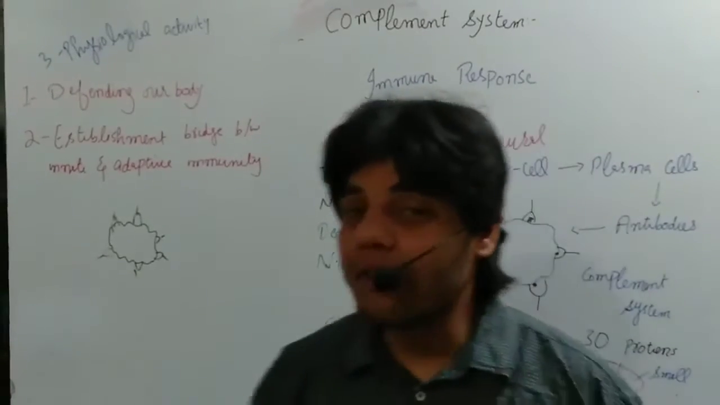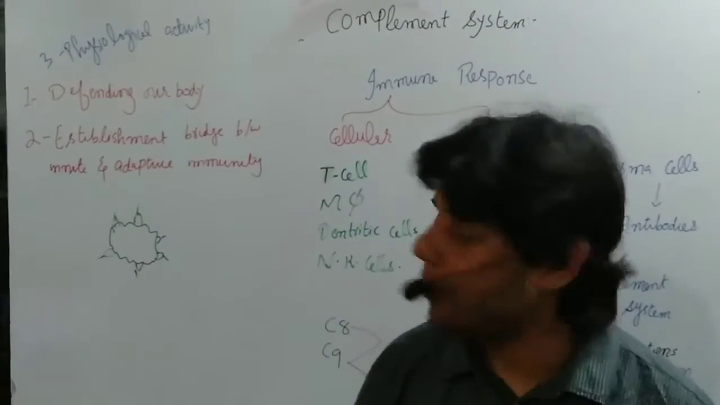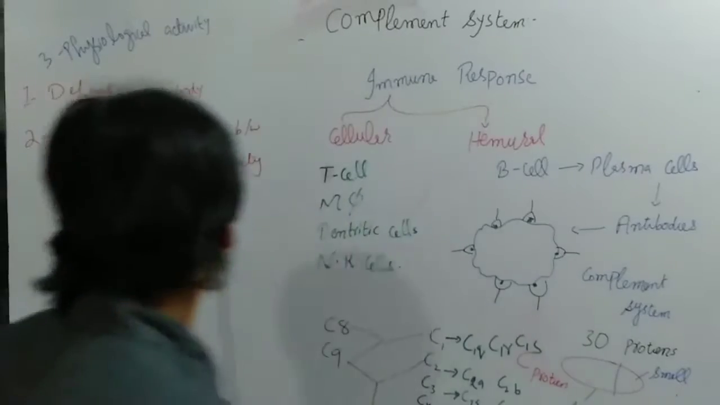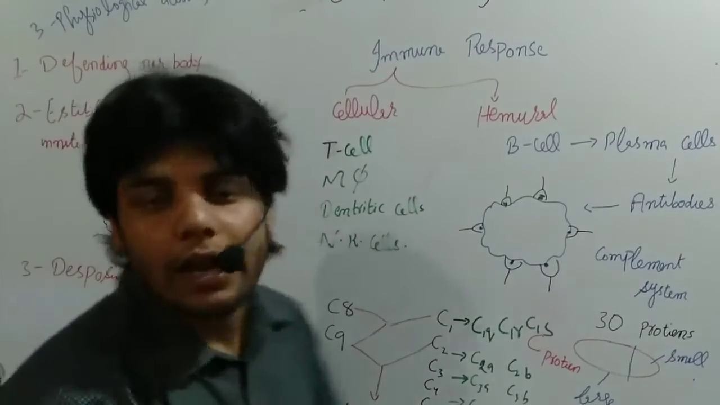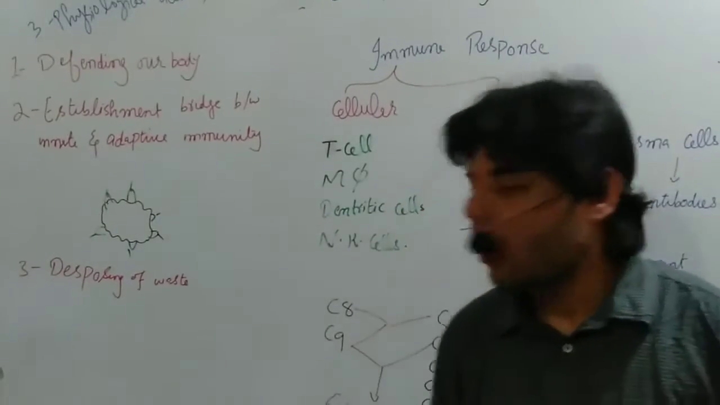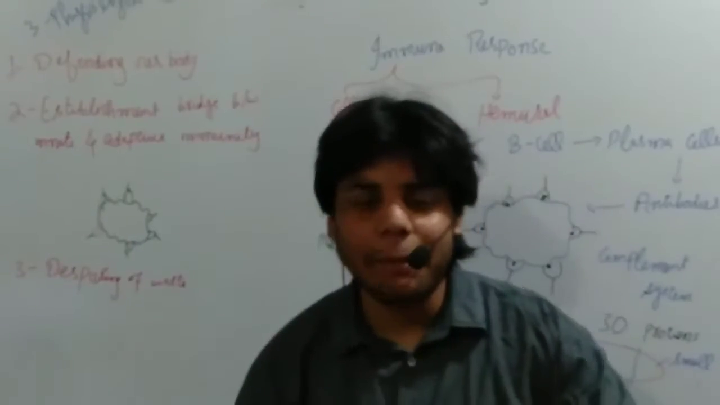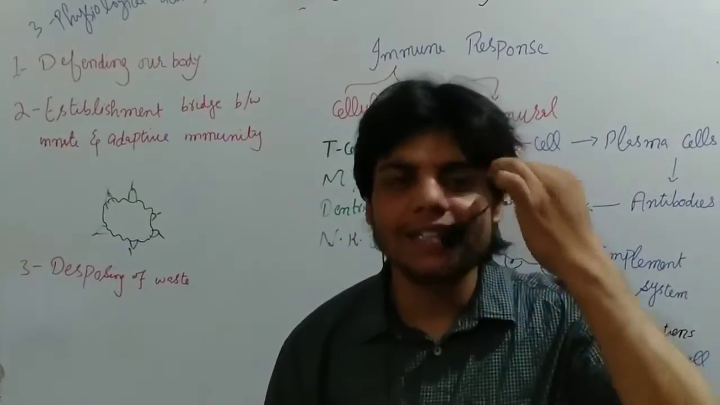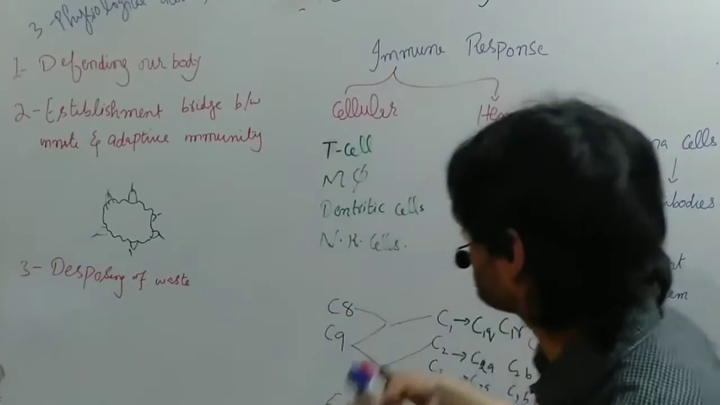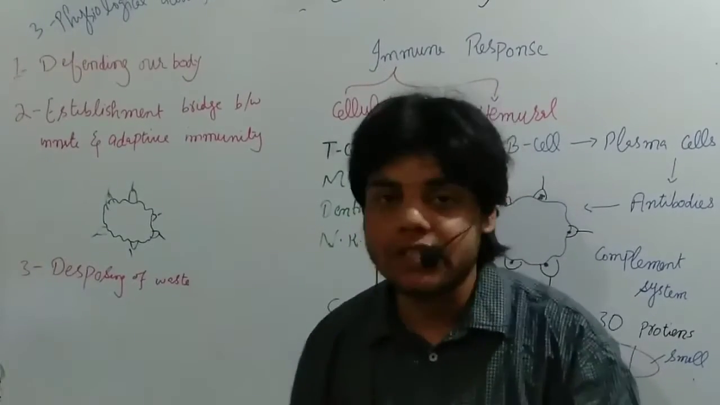Okay, now the third physiological activity which usually happens during the complement system, we usually call that disposing of waste. Now the third is disposing of waste material. What does it mean? It means that once the bacteria are killed, not only the bacteria are killed in this case, the cells which are activated, meaning dendritic cells, macrophages, neutrophils, monocytes, all these cells are activated against the bacteria.